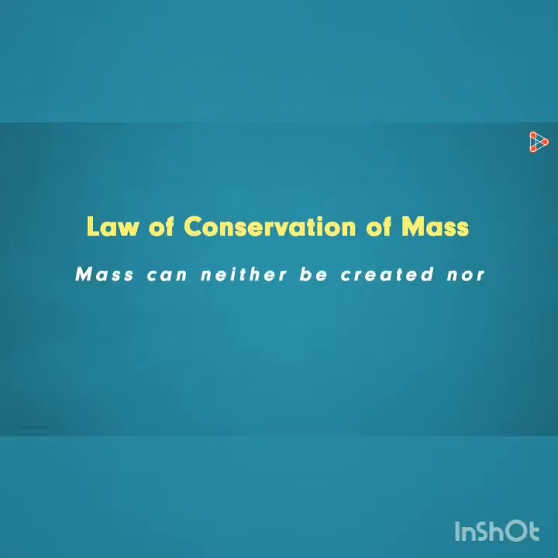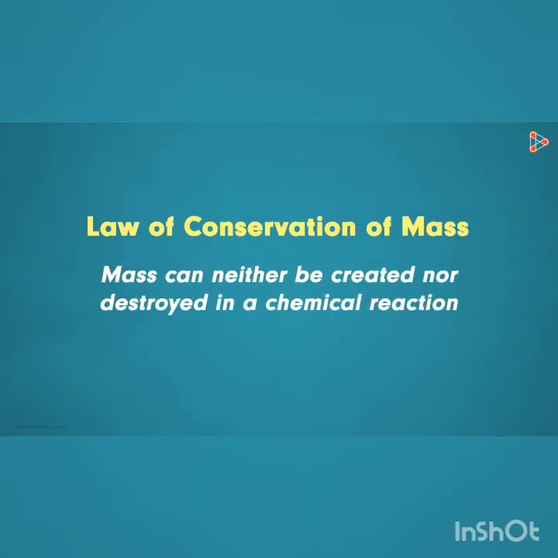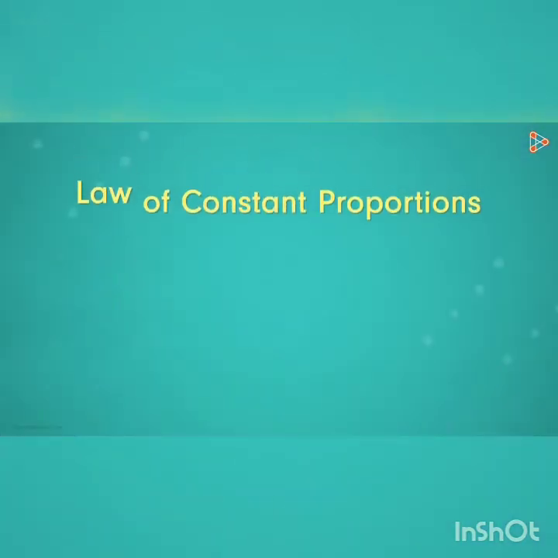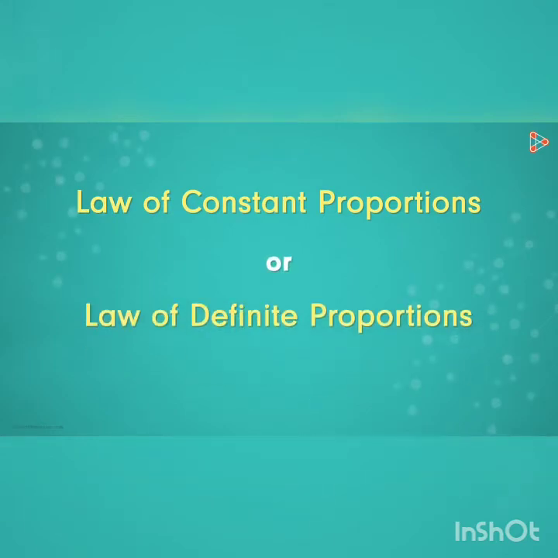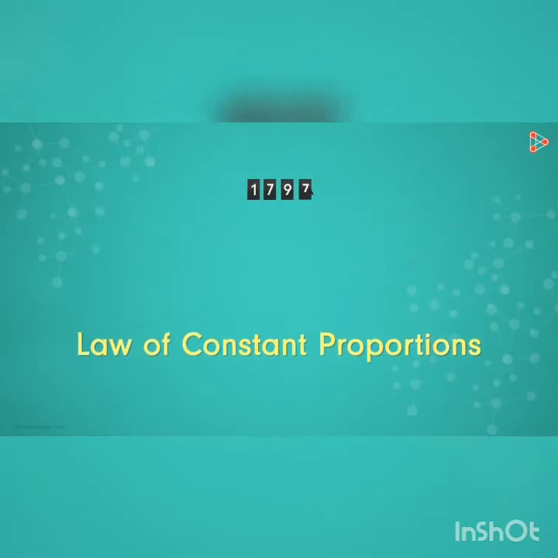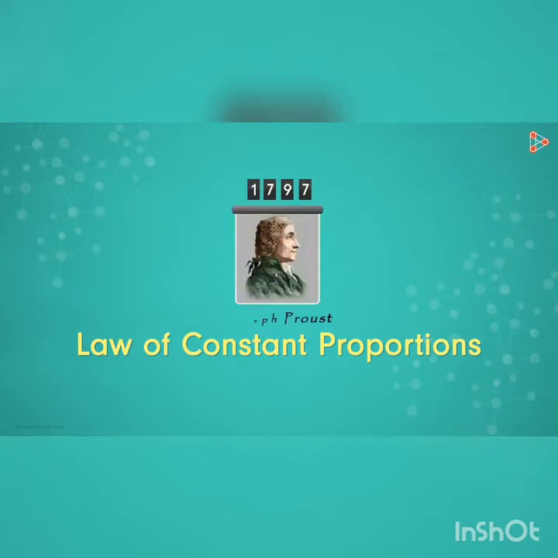We concluded the previous video by understanding the first law of chemical combination. Now we need to take a look at the second law, which is called the law of constant proportions or the law of definite proportions. They're the same thing. The law was first put forth in the year 1797 by a French chemist called Joseph Proust, and hence is also referred to as Proust's law.